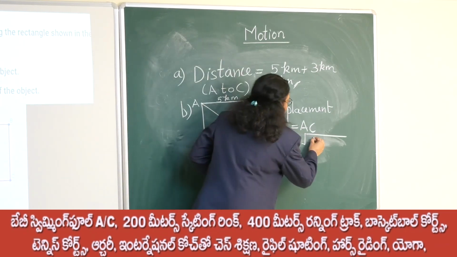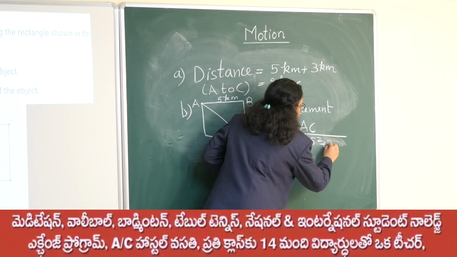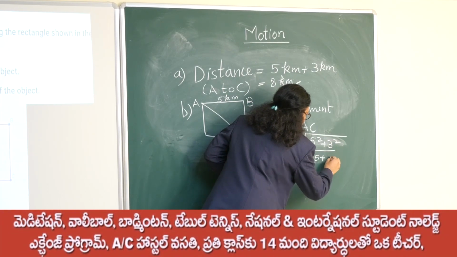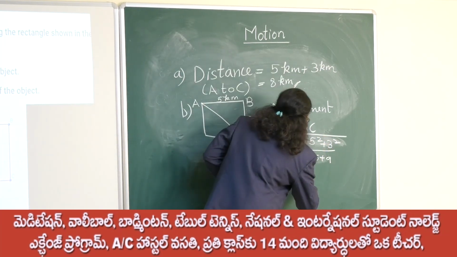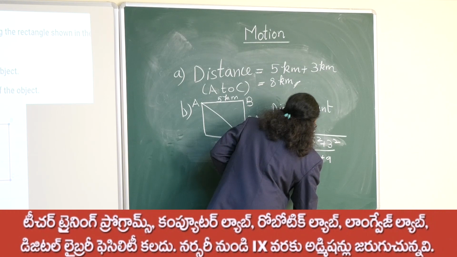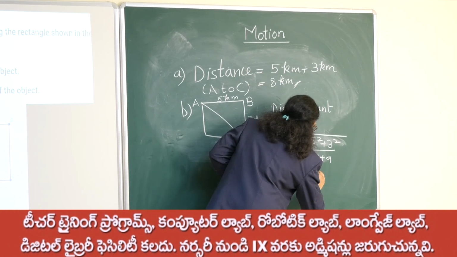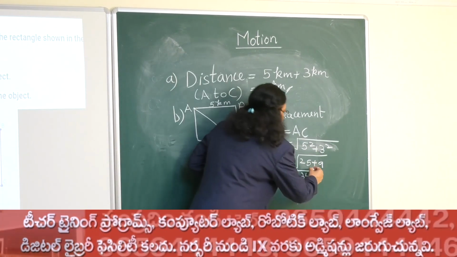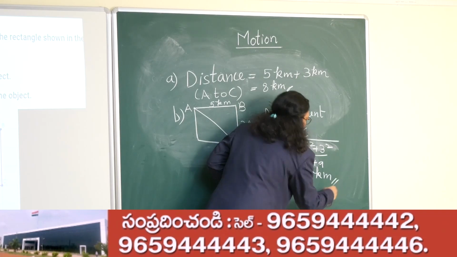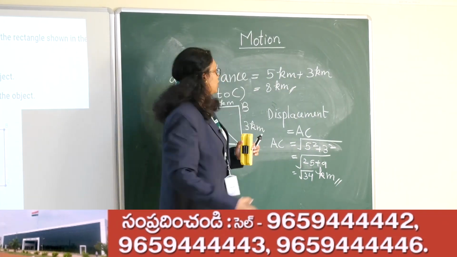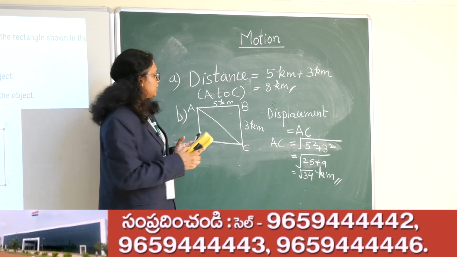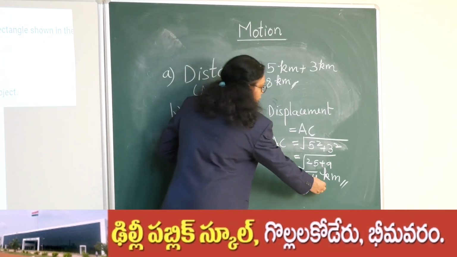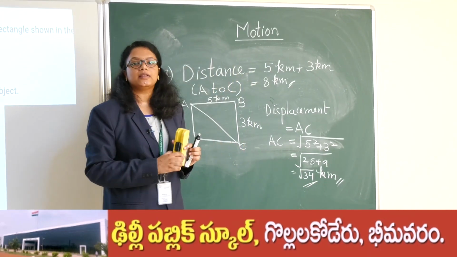AB is 5. So 5 square plus 3 square, which is 25 plus 9. This gives us root over 34 kilometer. So our displacement is root 34 kilometer. Displacement is the shortest distance, which in this case becomes the hypotenuse of this rectangle, and it gives us root 34 kilometer as the displacement in this particular case.